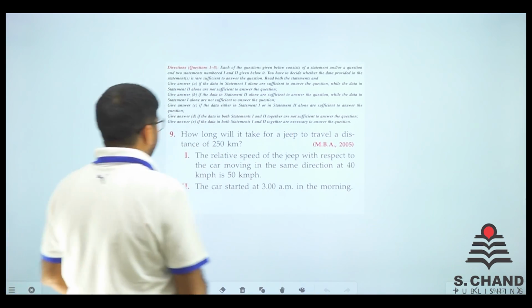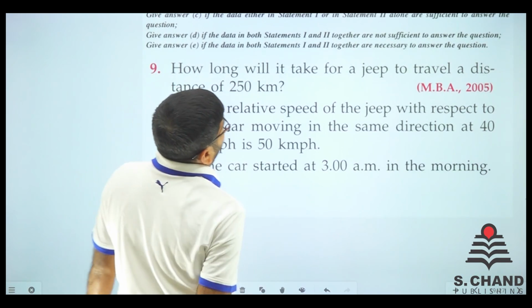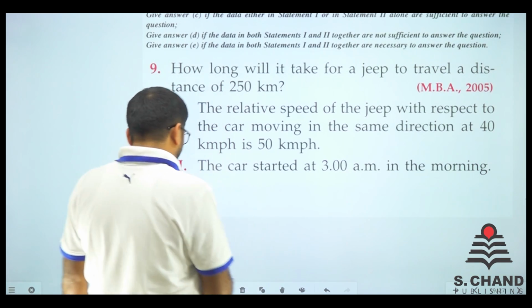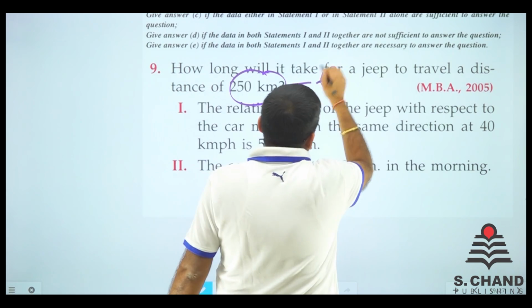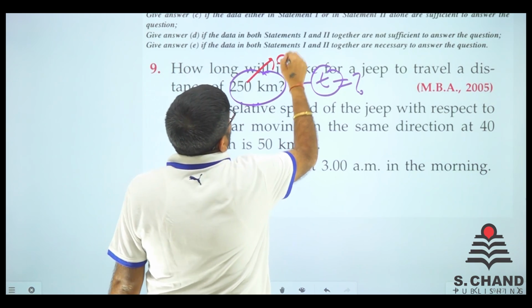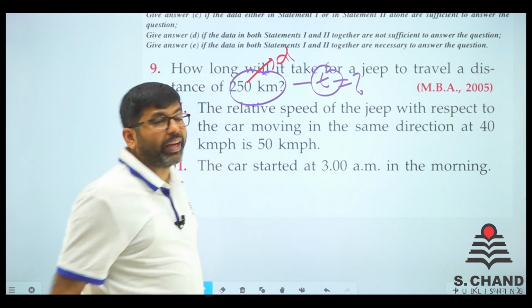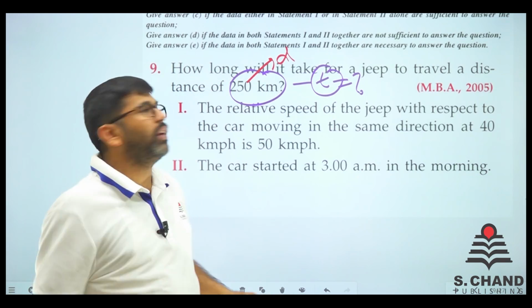Question number 9. Let's see what it says. How long will it take for a jeep to travel a distance of 250 km? Again, what we need is time. Time is required, time is the question, and distance is given. So speed is equal to distance upon time. We need to find the time, distance is given, the speed we will find out, done.